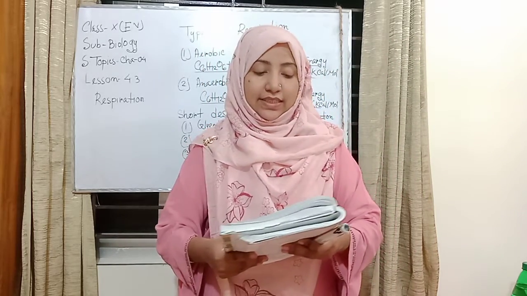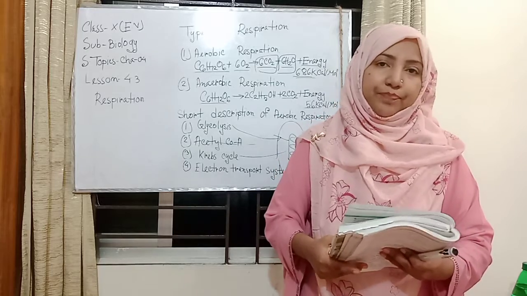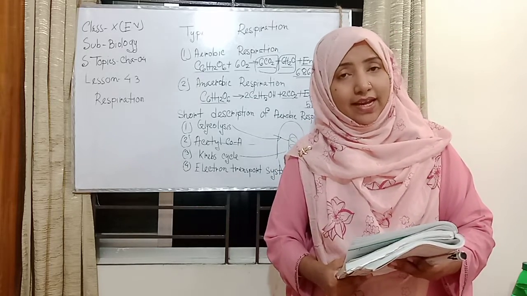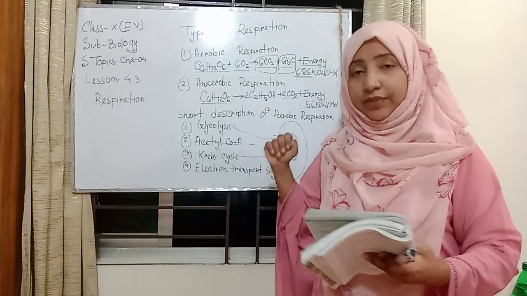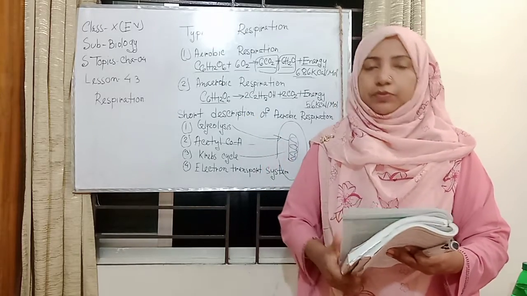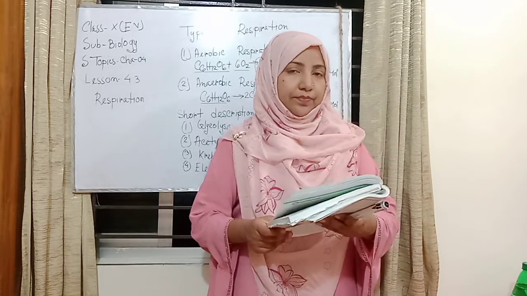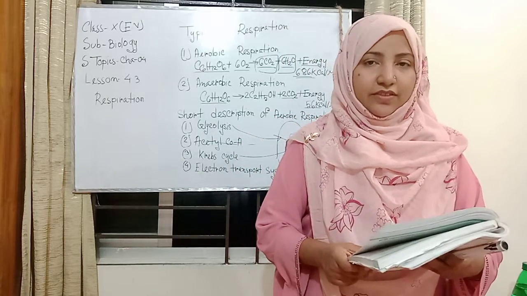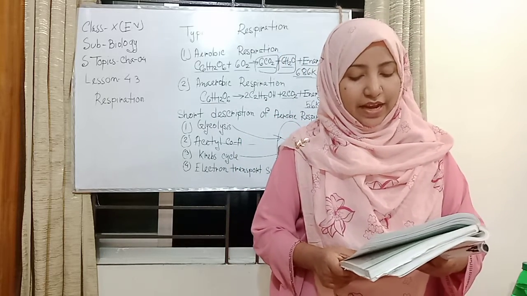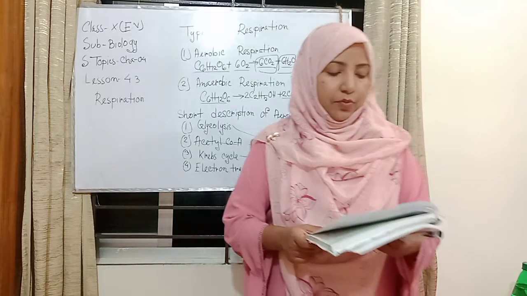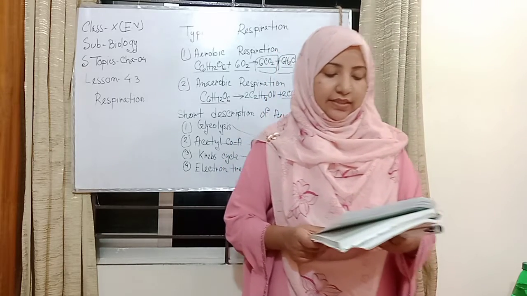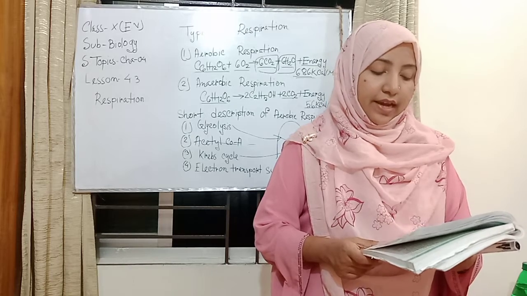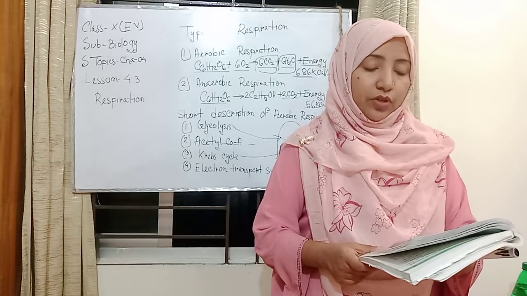The last stage is the electron transport system, the last and final mechanism of aerobic respiration. In this stage, NADH plus H plus, reduced NAD, and FADH2, reduced FAD, produced in the above 3 stages are oxidized. Consequently, ATP, water, electrons containing high energy and protons are produced.